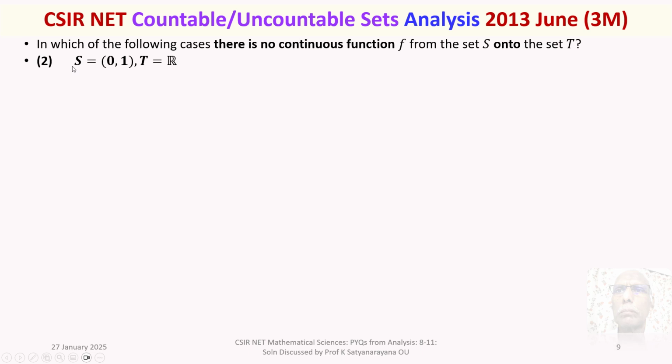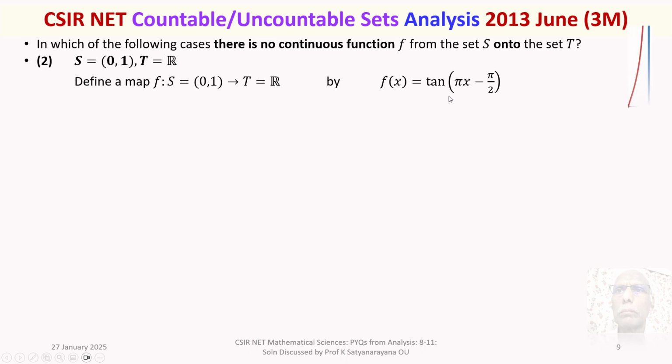Option 2. S is the unit open interval, T is the whole of R. Yes, it is here your knowledge of intermediate that works. Define a map f from S, the unit open interval, to T equal to R by f of x is equal to tan of pi x minus pi by 2. The domain is 0 to 1. The range is the whole of R. It's the most familiar question from our intermediate, and this is the unit interval, and this is your tan function.